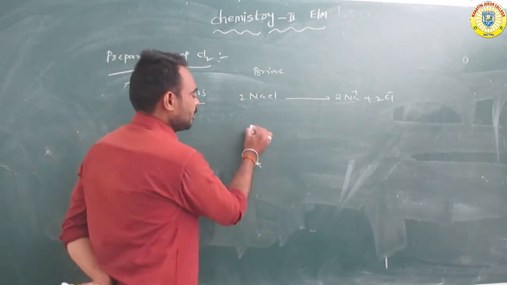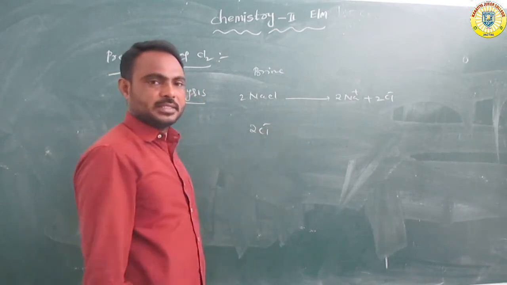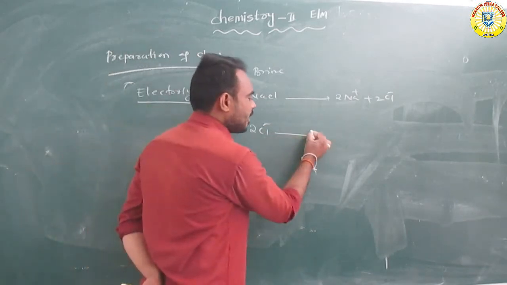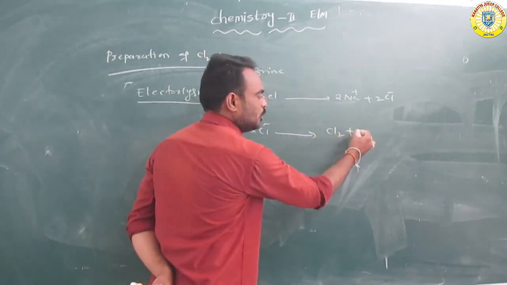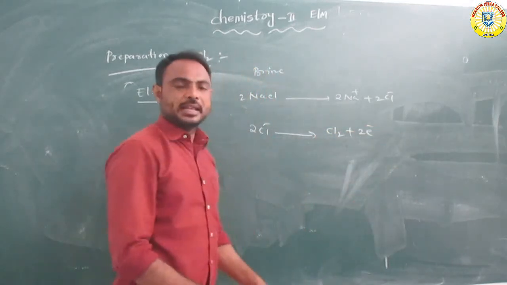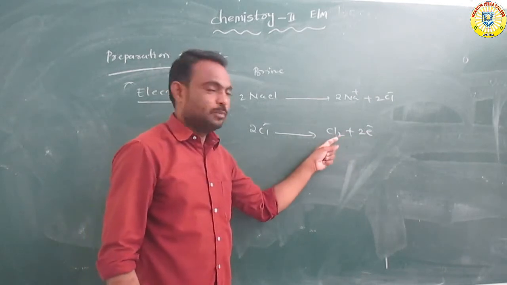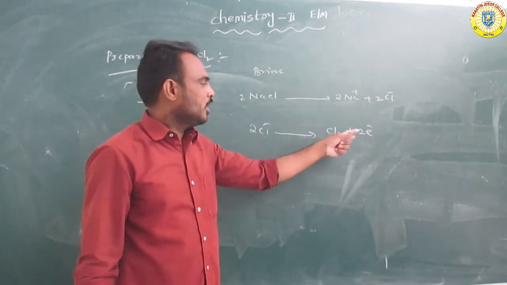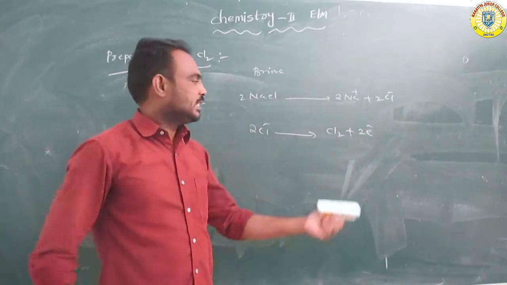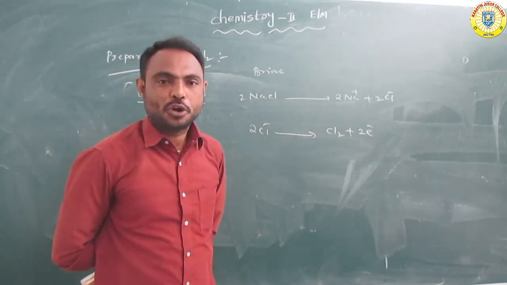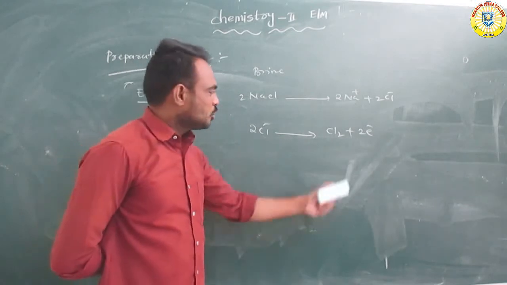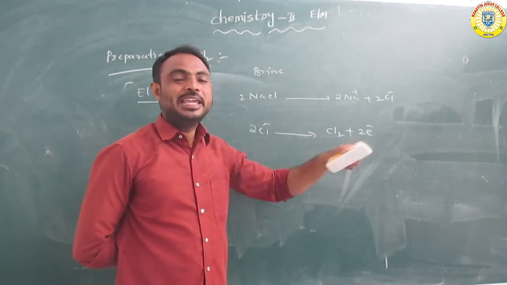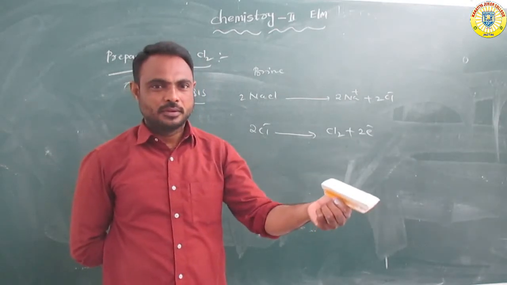Next, these chloride ions, 2Cl minus, give up 2 electrons and form chlorine gas. This reaction is called de-electronation, in which electrons are released.